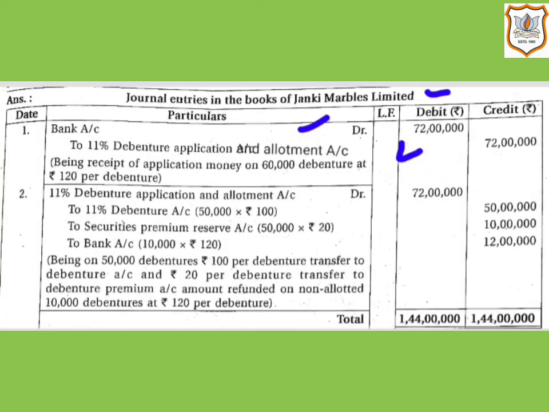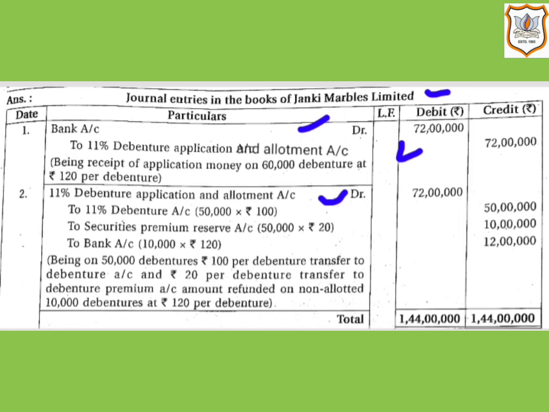In the narration, we will write being receipt of application money on 60,000 debentures at rupees 120 per debenture. Now our second journal entry would be for transfer of debenture application money to debenture account and premium account and refund on non-allotted 10,000 debentures. So here our journal entry, 11% debenture application and allotment account will be debited by rupees 72 lakh and